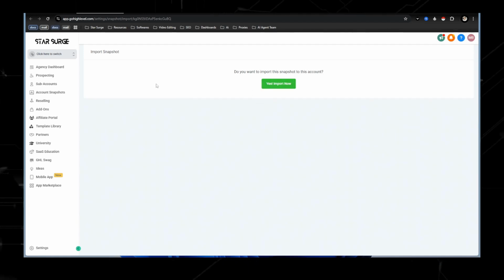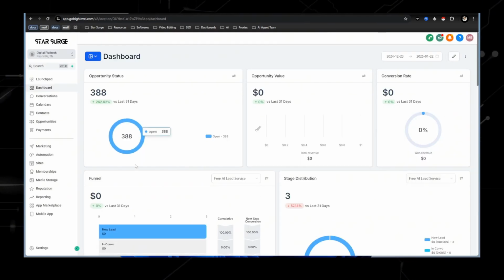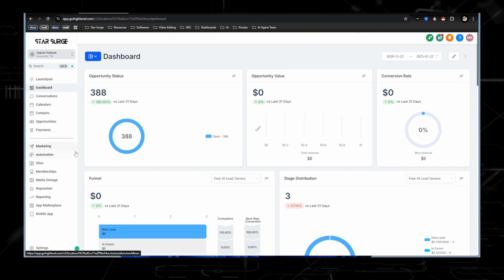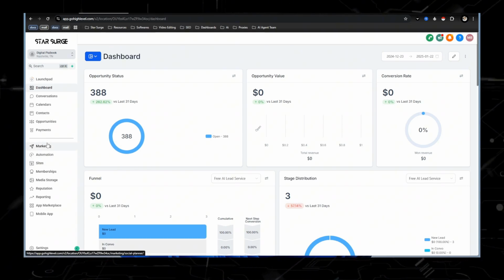Once you import that, it'll take you to a screen that looks like this. This is going to be your dashboard. Obviously, you're not going to have anything in here, but the three main areas that I want to talk about are sites, automations, and marketing.